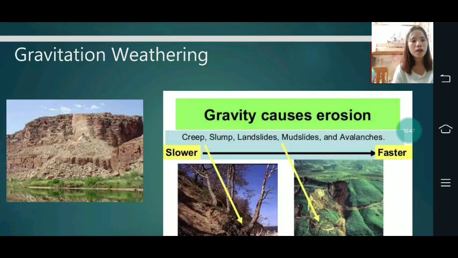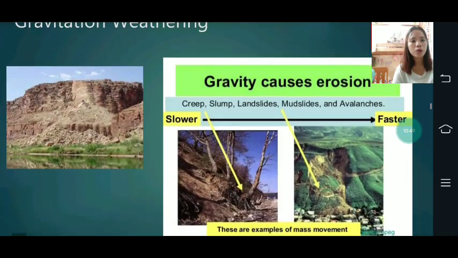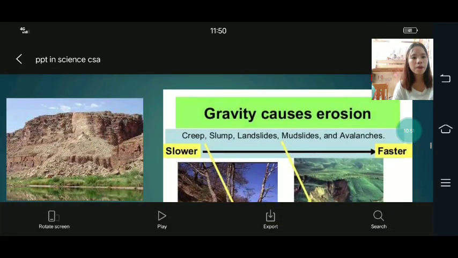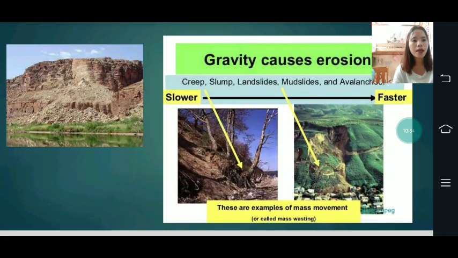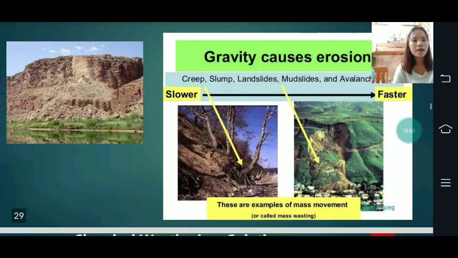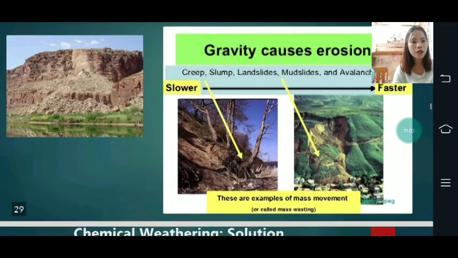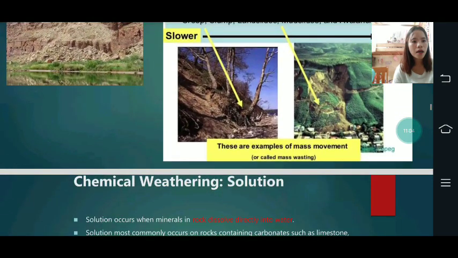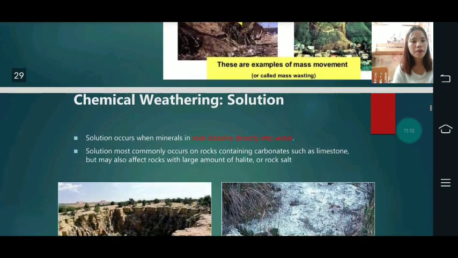Gravitational weathering causes erosion, then creep, slump, landslides, mudslides, and avalanches. These are examples of slower and faster mass movement, called mass wasting.